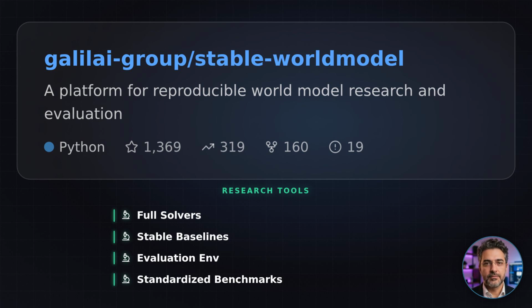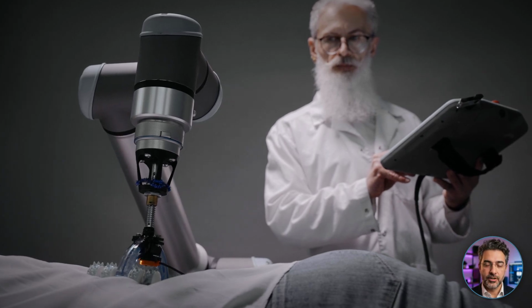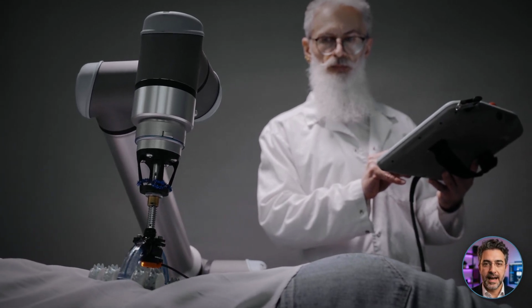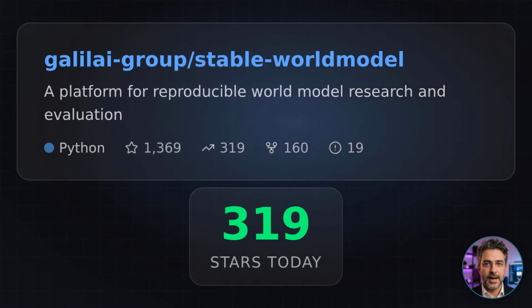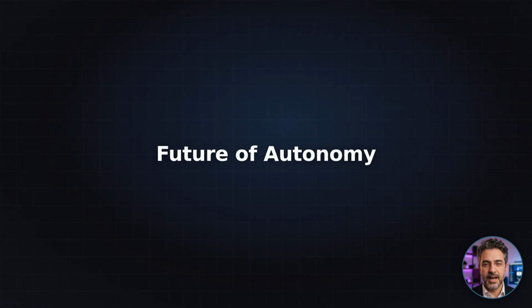It's a massive win for the scientific community and anyone trying to build next-generation autonomous systems. Even if you're not an AI researcher, keeping an eye on these repos tells you exactly where the tech is heading next year. It's a high-quality, well-documented codebase that's worth a star for any serious AI enthusiast.